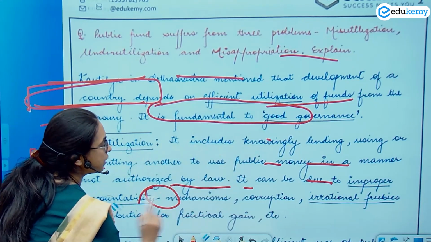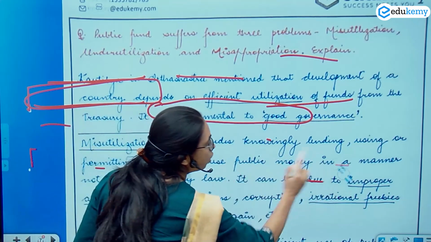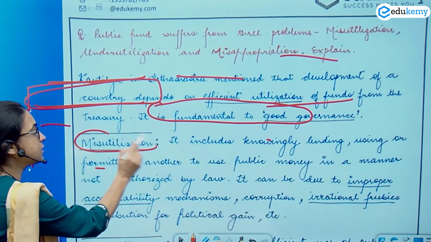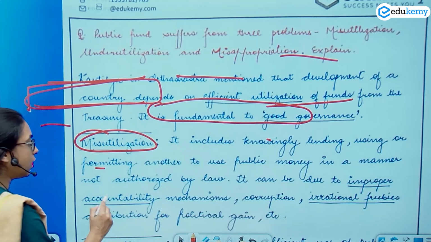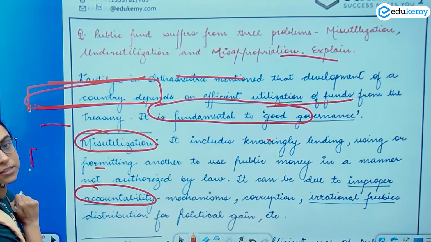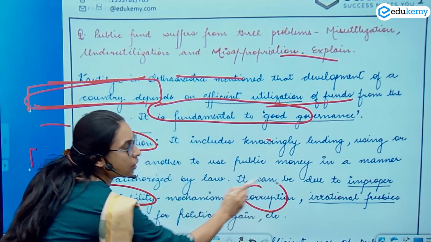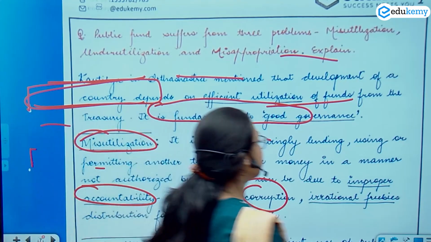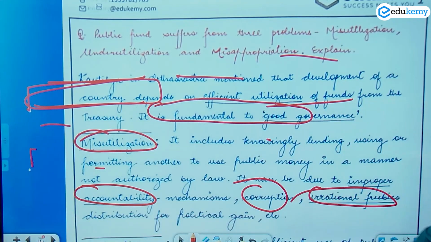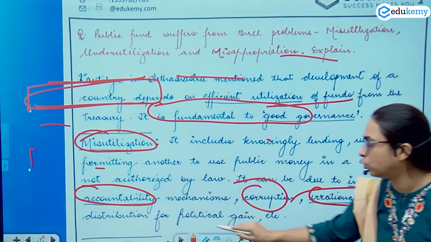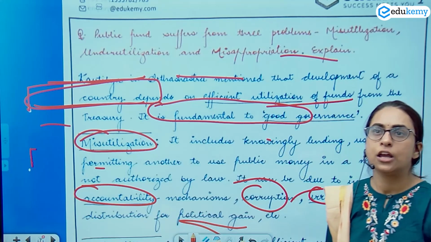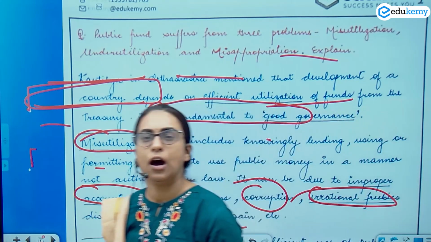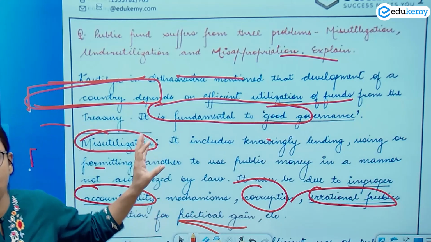And what are the reasons? It can be due to an improper accountability mechanism. It can be due to corruption. It can be due to irrational freebies. We are wasting money on freebies. We are doing the distribution for political gains. So you are not utilizing it as per the law.